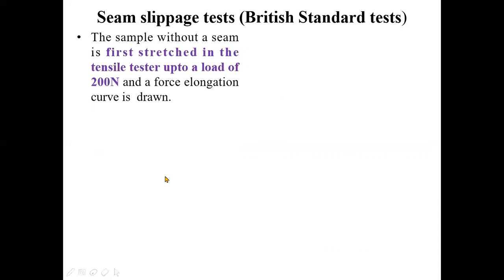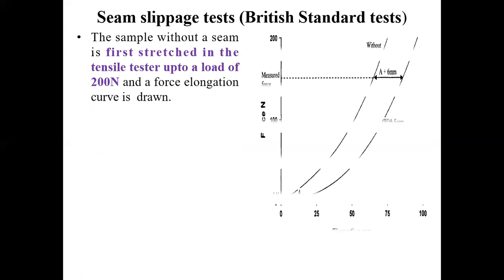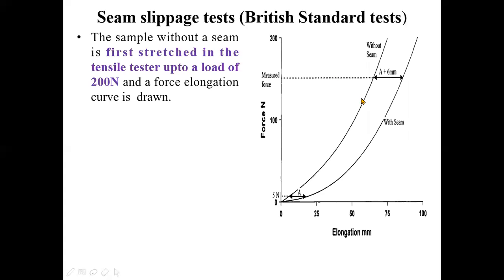The sample without a seam is first stretched in the tensile tester up to a load of 200 Newton, and a force elongation curve just like this is drawn. I have told you, you have to produce two force elongation diagrams. One is without seam, another one is with seam. So first, you have to stretch the fabric which is without seam and draw the force elongation diagram.